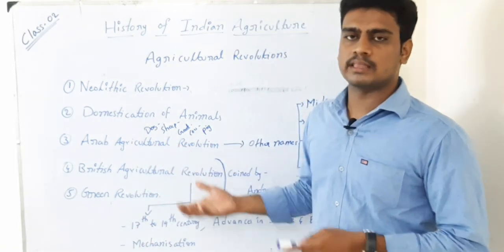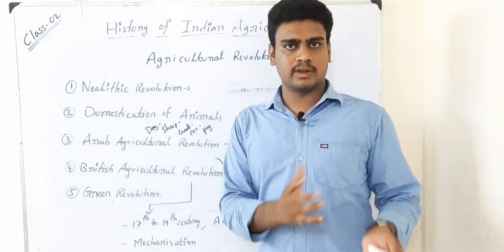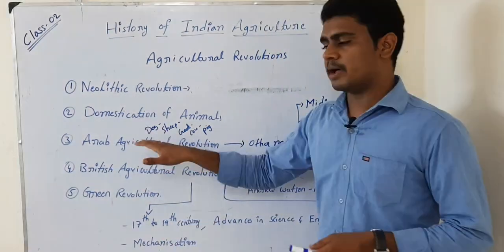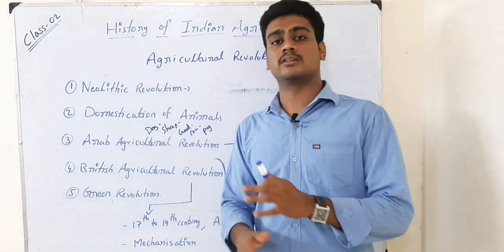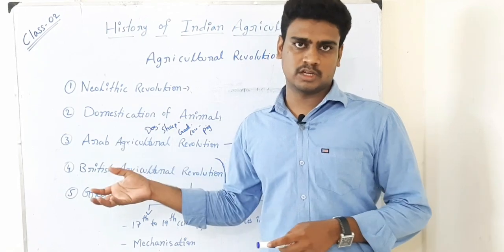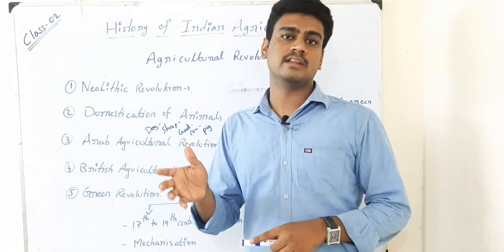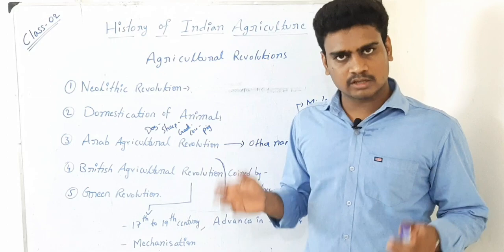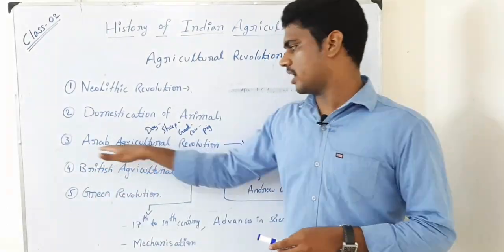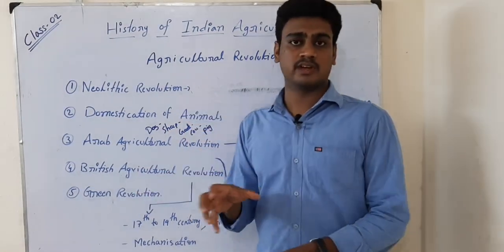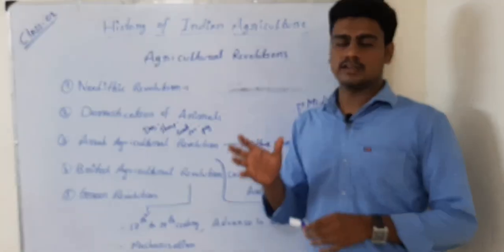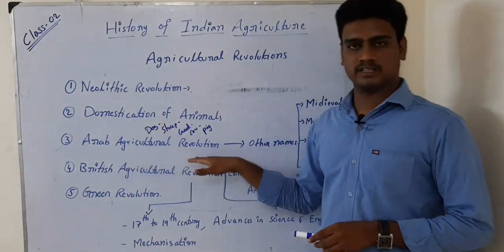So these are the people who started trading or exchanging crops and seeds. When they started, the crops which Arab countries were raising started going to other countries, where people also started adopting those crops. Likewise, crop diversification happened. Till then, they were depending on whatever crops were there in their native place. But from the time of the Arab Agriculture Revolution, this is the revolution where crop diversification happened. So we can believe that crop diversification happened in the time of the Arab Agriculture Revolution.